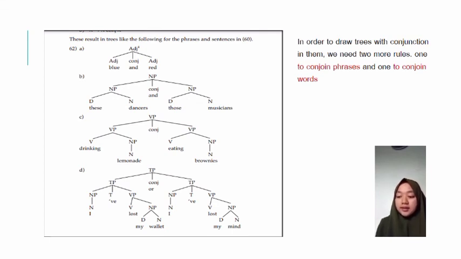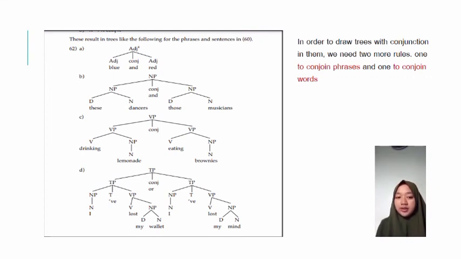The next, these dancers and those musicians. The conjunction is and, so we analyze these dancers and those musicians. These is the determiner and dancers is the noun. Next, those musicians: those is the determiner and musicians is the noun.